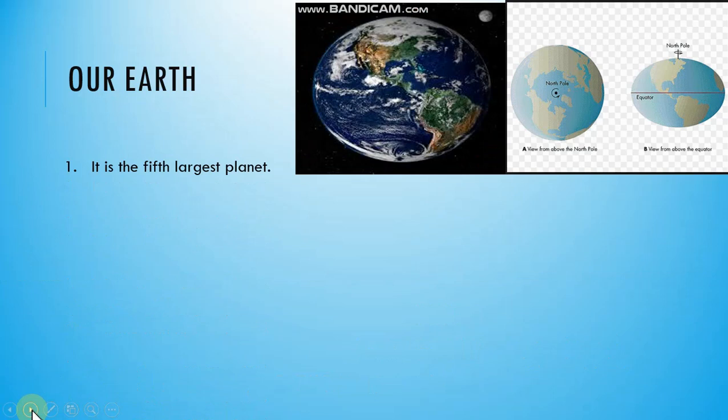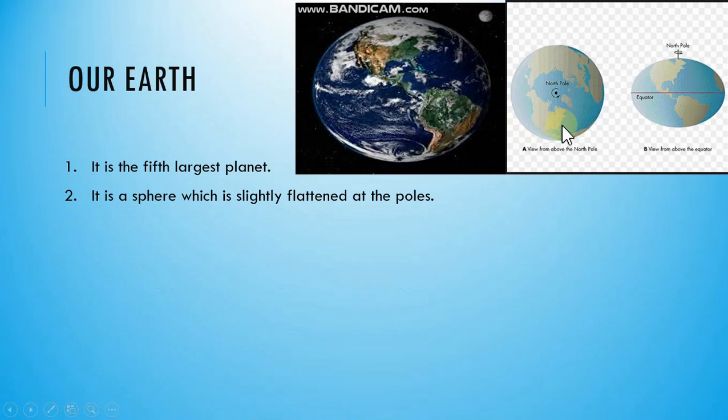It is the fifth largest planet, if you count Mercury, Venus, Earth, Mars, Jupiter, Saturn, Uranus, Neptune. From all these, Earth is the fifth largest planet. It is a sphere which is slightly flattened at the poles. You can see the second figure.